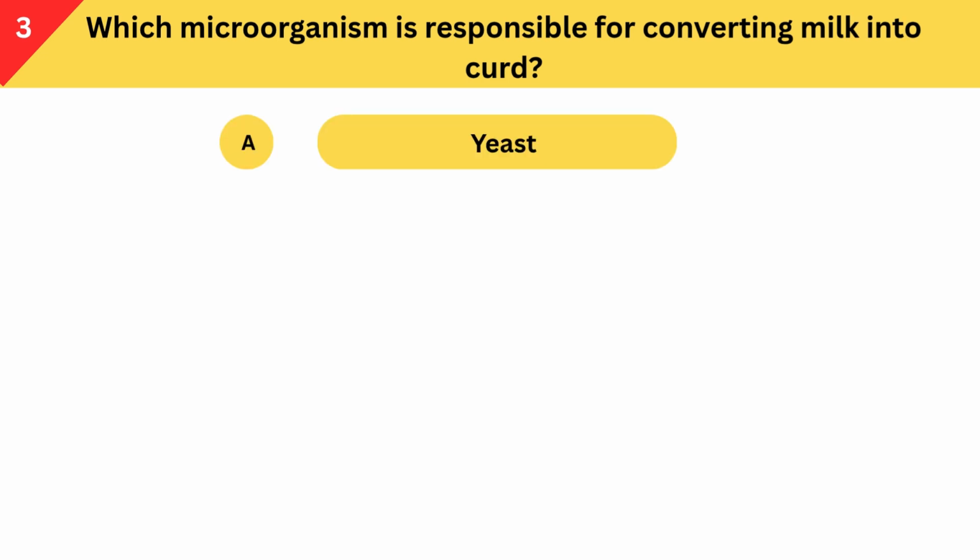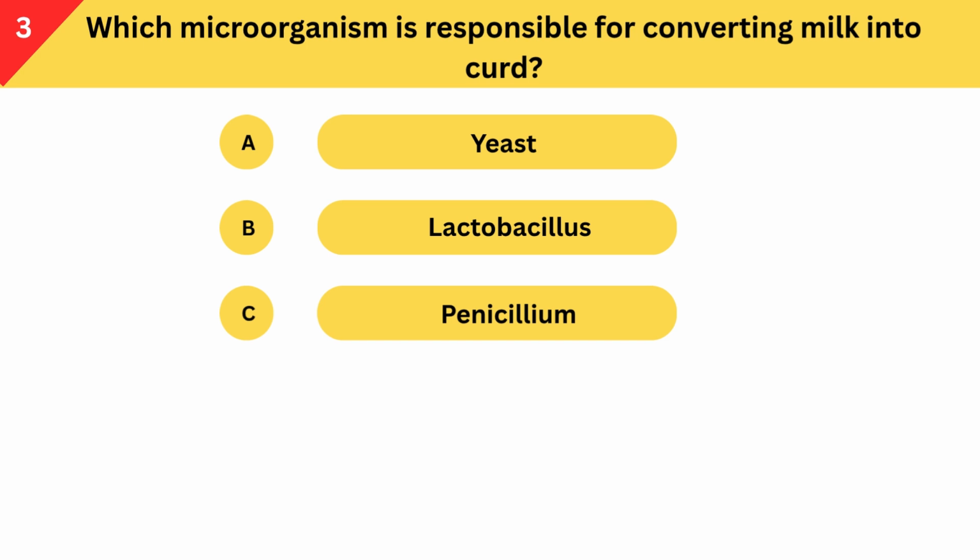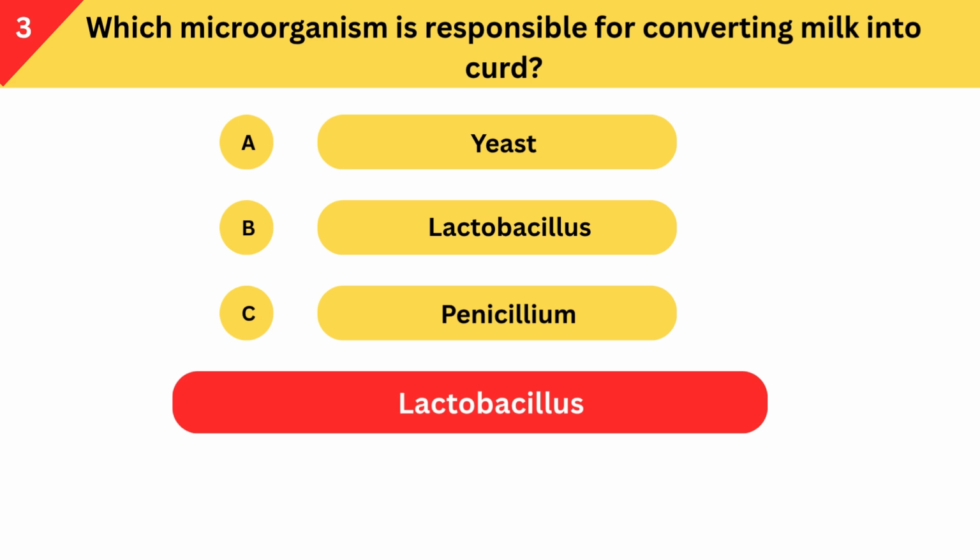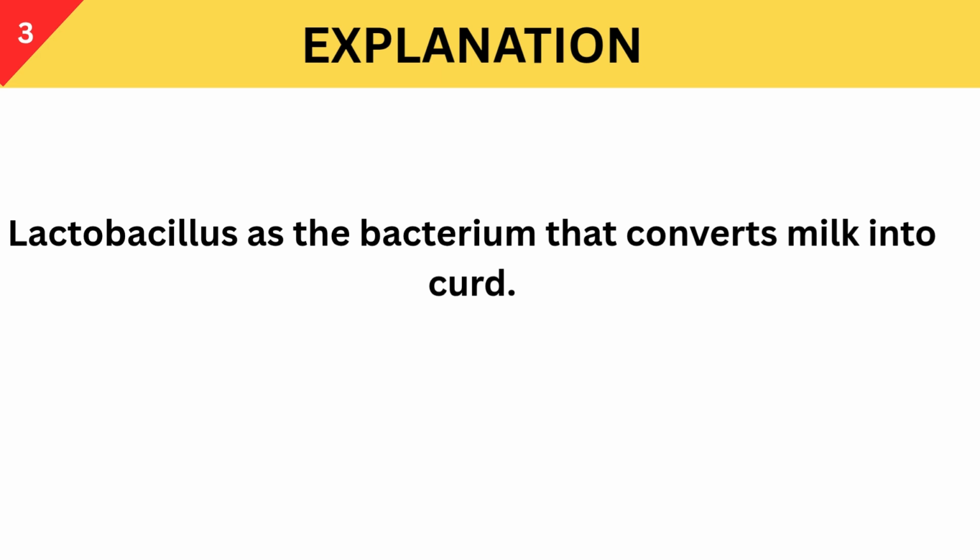Which microorganism is responsible for converting milk into curd? A. Yeast. B. Lactobacillus. C. Penicillium. Correct answer is Lactobacillus. Lactobacillus as a bacterium that converts milk into curd.